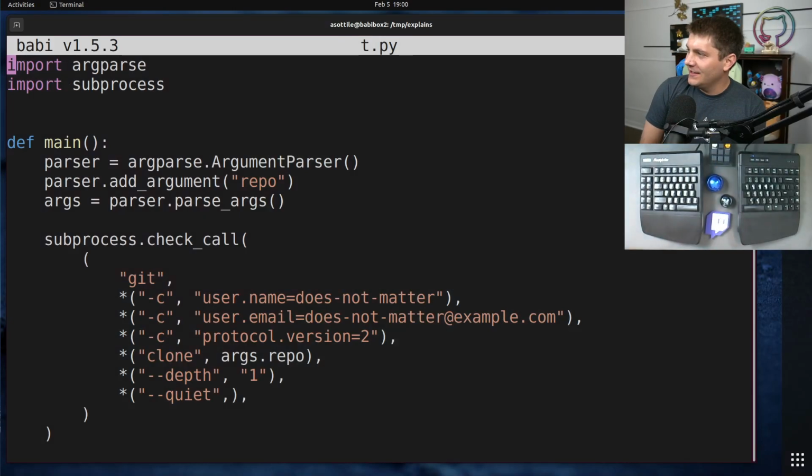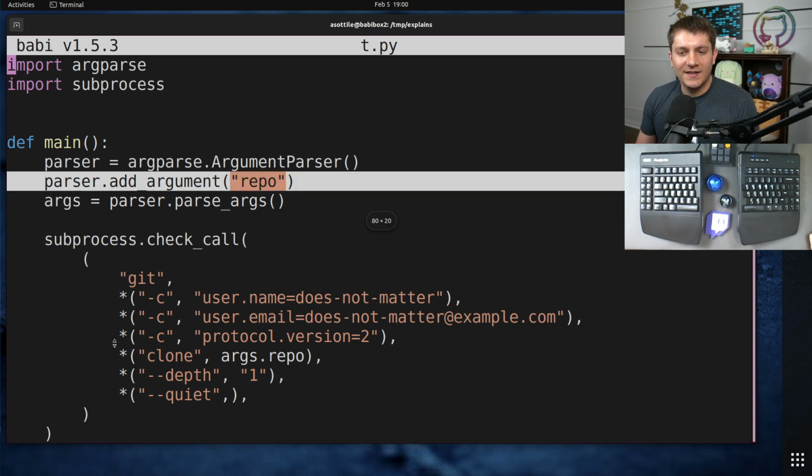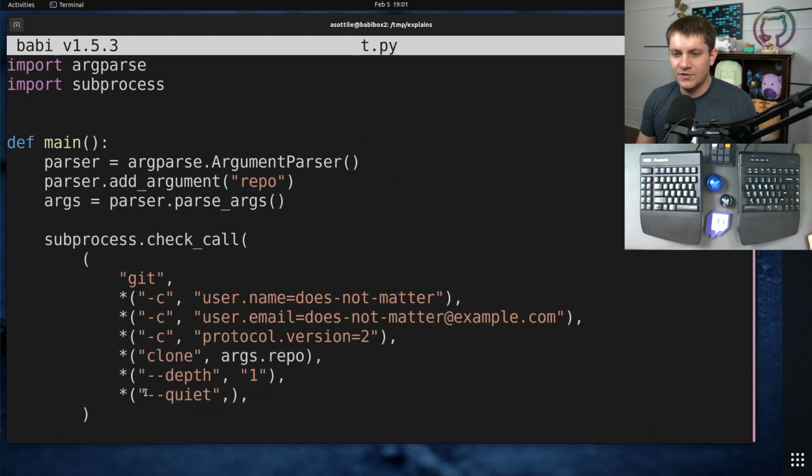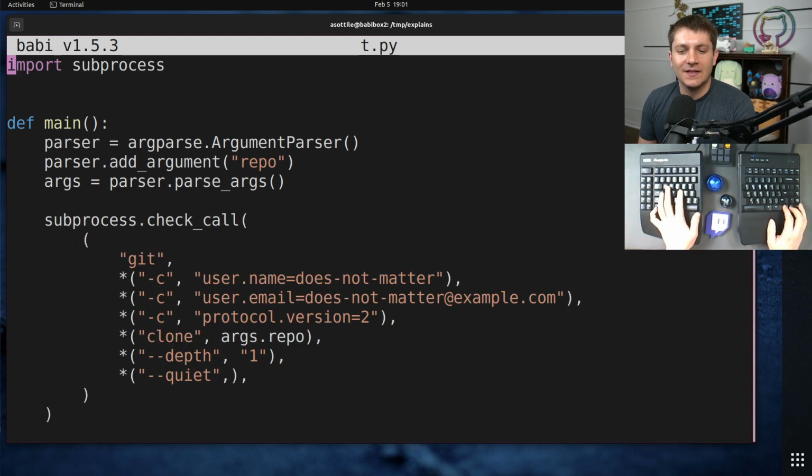All right, I've pre-written the code for this one because it needs a lot of typing and symbols and stuff, so you're just going to have to soak it in for a little bit. But this is similar to a piece of code that I found in production. This is, of course, unrelated to the original one. I've written a small little command line tool here, which takes in a repo, then runs a subprocess command to clone that, and then does nothing else.